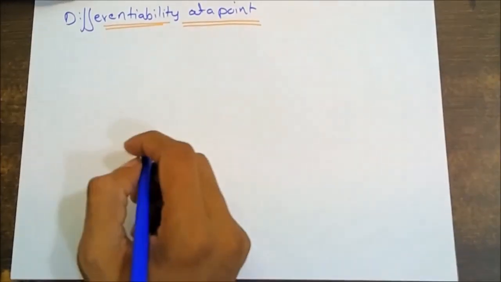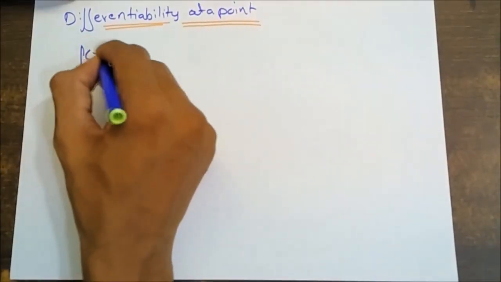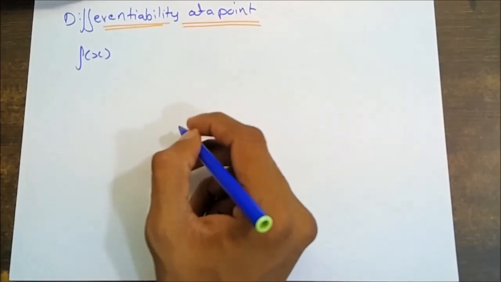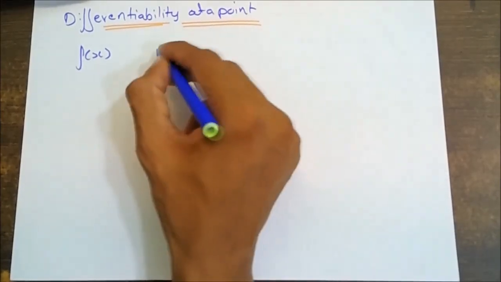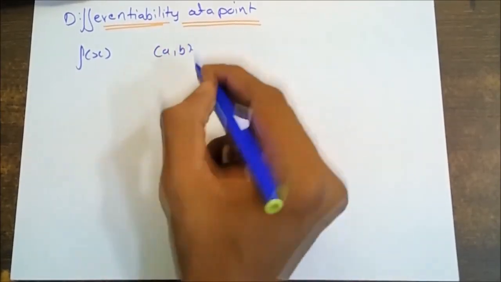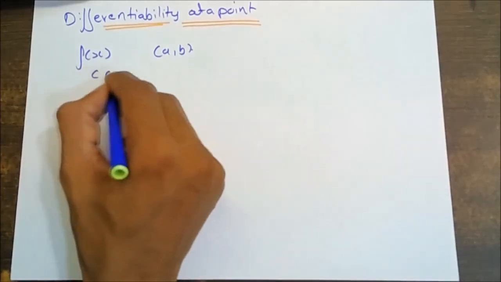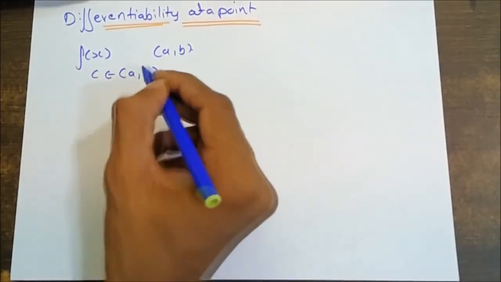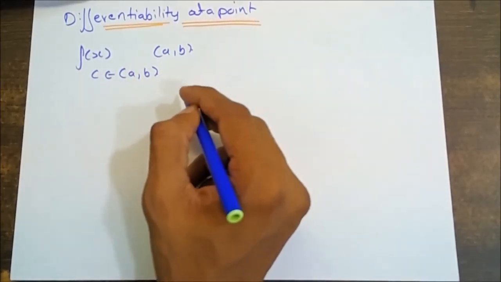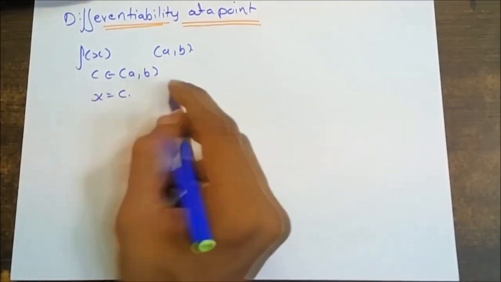Differentiability at a point. Let f(x) be a real valued function defined in an interval (a, b). If c belongs to (a, b), then f(x) is said to be differentiable or derivable at x = c.